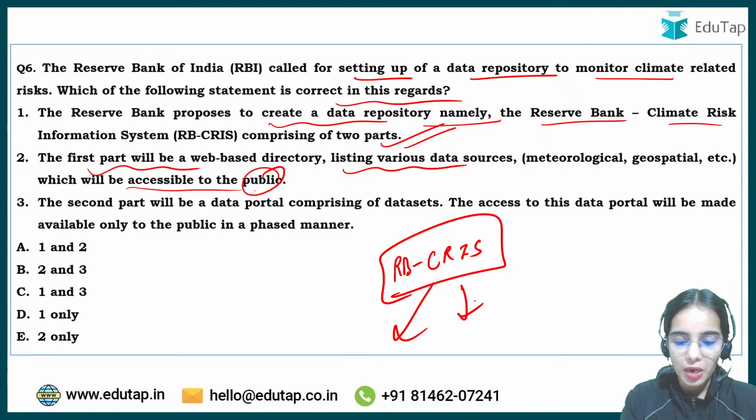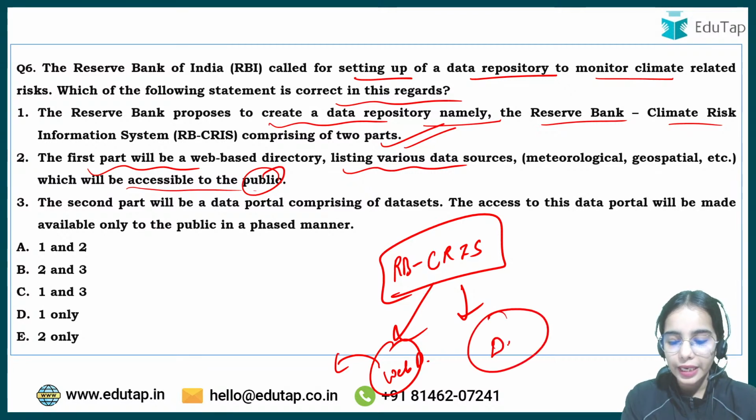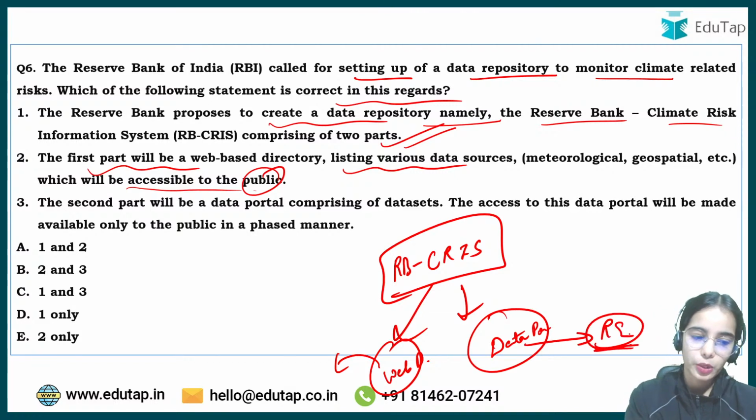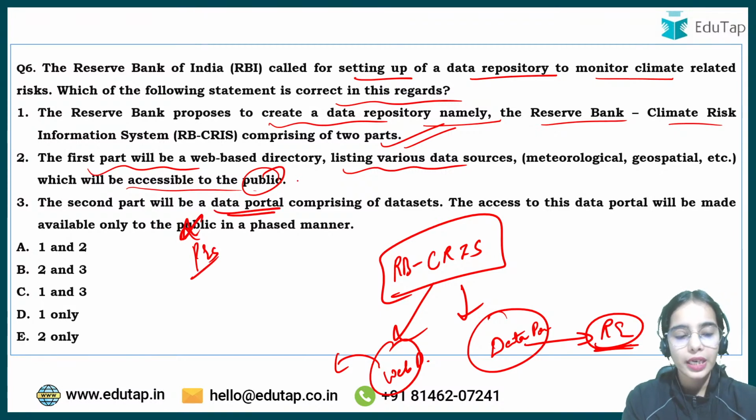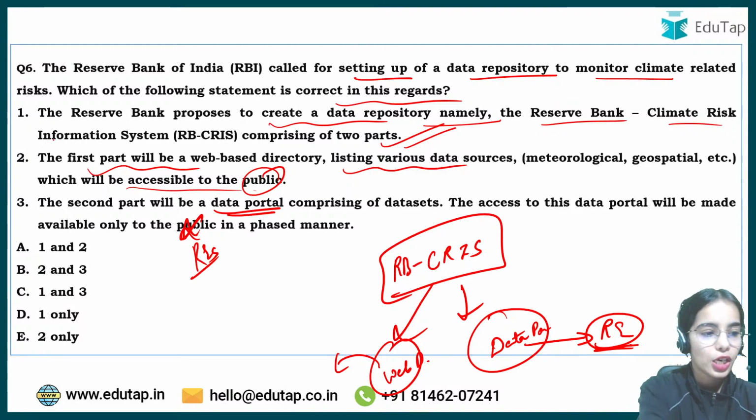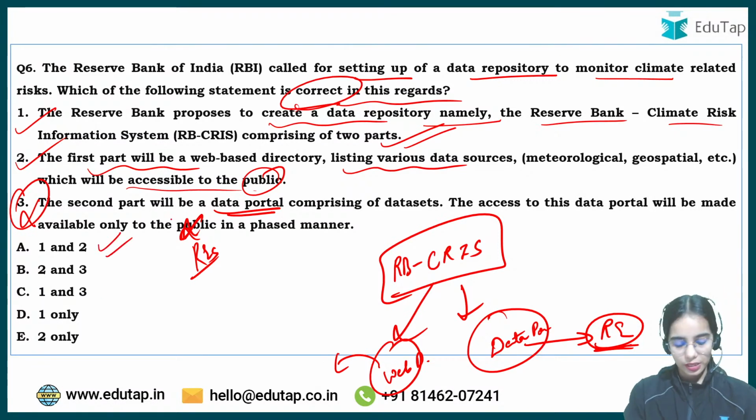Now it will have 2 parts. One will be the web-based directory that will be available to the public. The second one will be the data portal consisting of the data set. Now this will be only available to the regulated entities. So it is not available to the public. The data portal will only be available to the regulated entities of the RBI. So the first one is correct, the second one is also correct, the third one is wrong, and you have to find the correct statement. So 1 and 2 is the answer here.